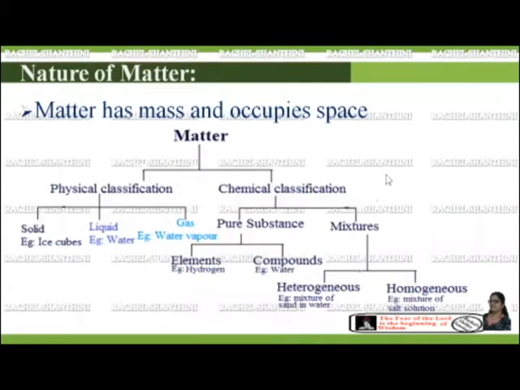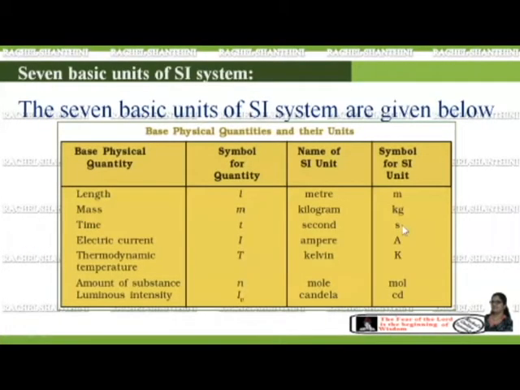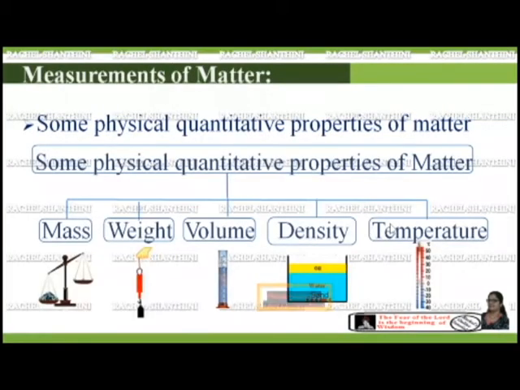Before getting into this session, students, let us recall all the topics that we have discussed so far. In the first session, we discussed the importance of chemistry and the nature of matter and its classification. In the second session, we discussed the 7 basic units of the SI system. In the third session, we discussed measurements of matter: mass, weight, volume, density, and temperature.